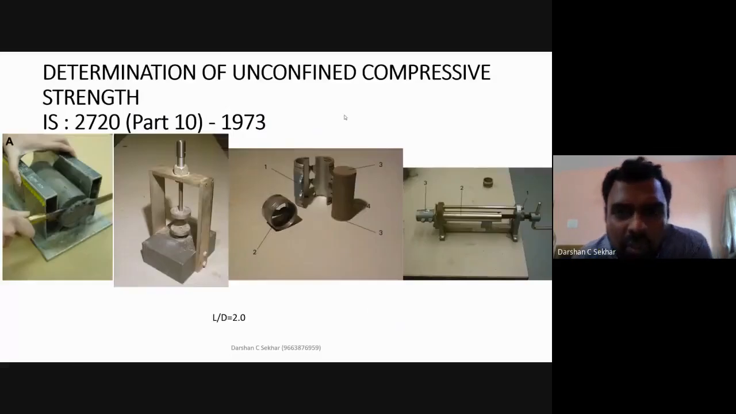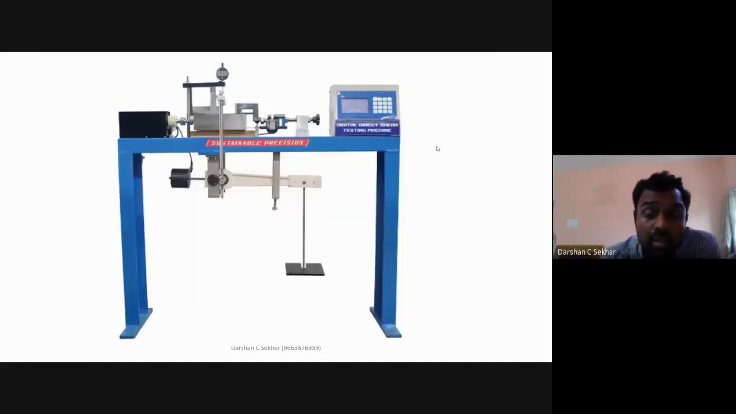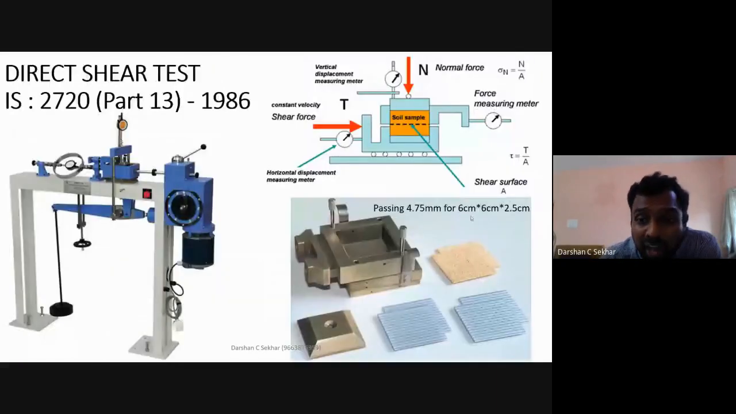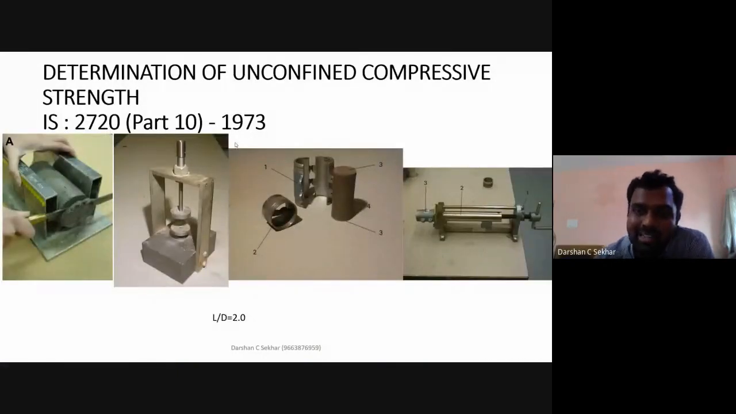The next thing is with respect to unconfined compression testing. The main thing that you need to remember is, if I have a mold of size 6 centimeter by 6 centimeter, the soil sample that should be taken should be passing through 4.75 mm. The soil samples taken to conduct this direct shear test should be passing through 4.75 mm. Similarly, the 4.75 mm sieve is also used with respect to my UCC test as well as my triaxial test.